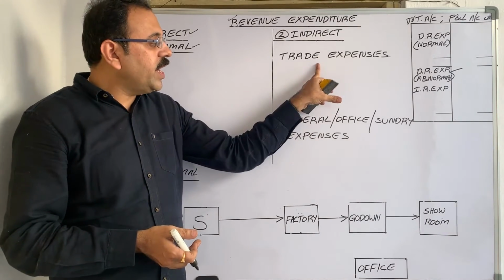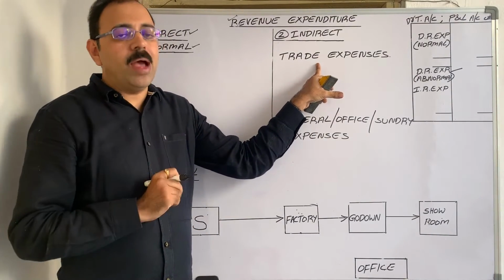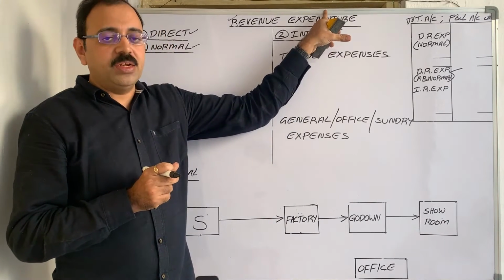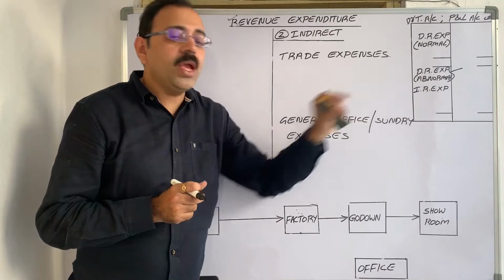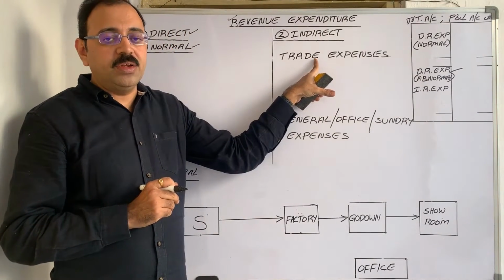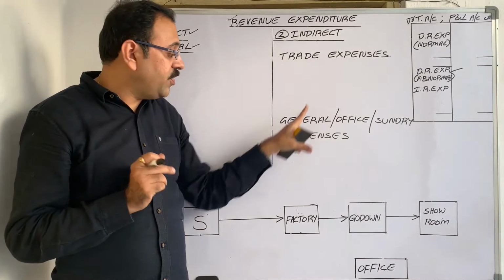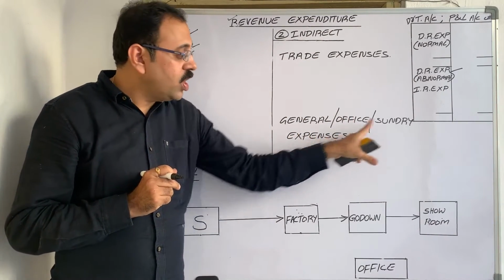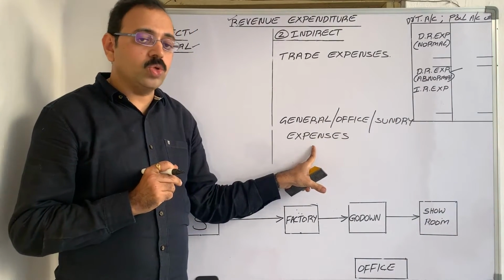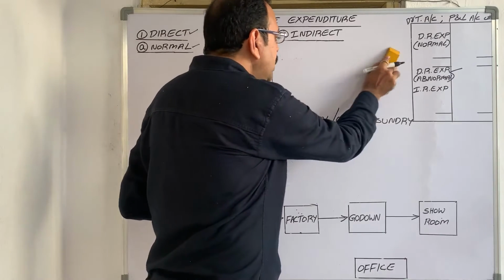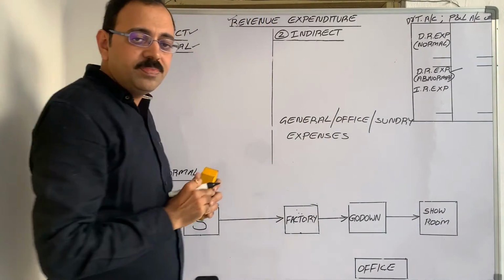So when only trade expenditure is given in the trial balance, then take it as indirect expenditure and debit it to P&L account. But along with the trade expenditure, if trial balance contains general expenses or office expenses or sundry expenses also, then don't write trade expenses in P&L account.